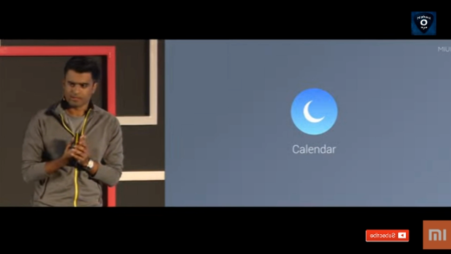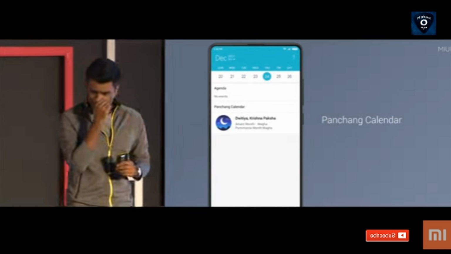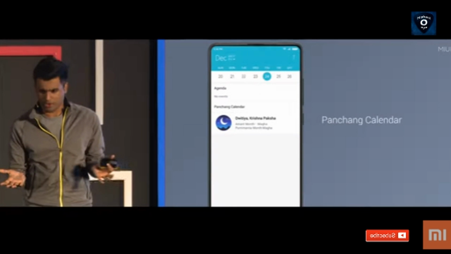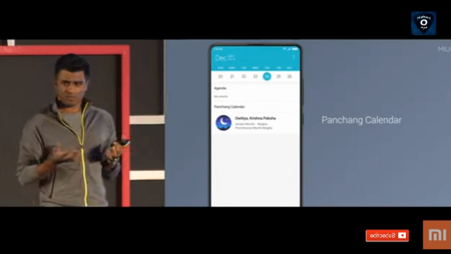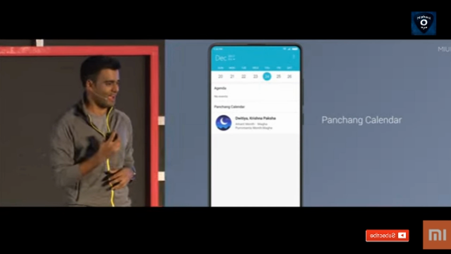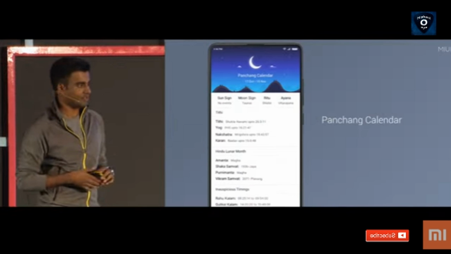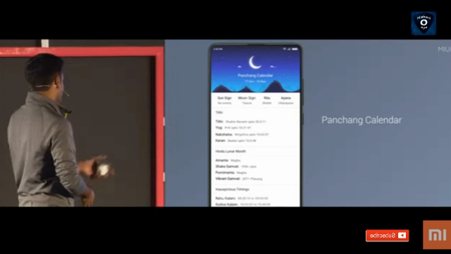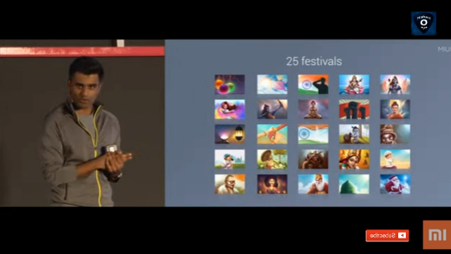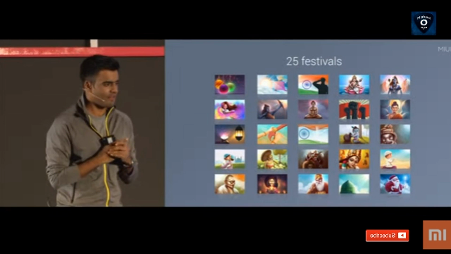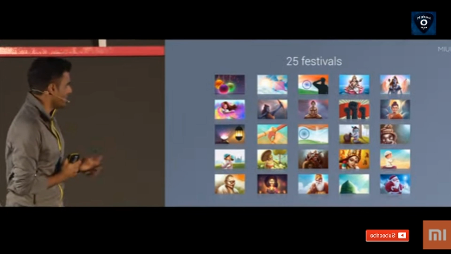All right, now let's talk about calendar. So in MIUI 9, we've integrated a Panchang calendar into our own calendar app. So this shows all the days as per the lunar solar calendar, or I think more popularly known as the Hindu calendar. And as you can see, it even gives you a lot more details. It gives you deep insight into the moon sign, lunar months, inauspicious times. And we've also incorporated over 25 festivals into the calendar app. Raksha Bandhan, Eid, you can see a whole bunch of them here.